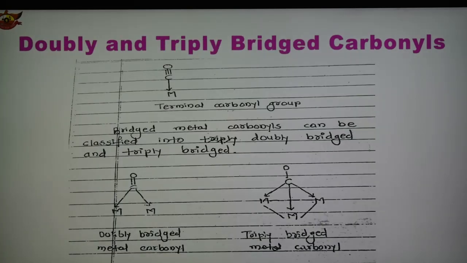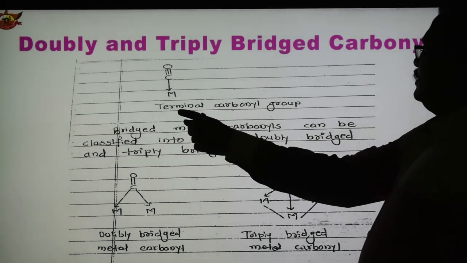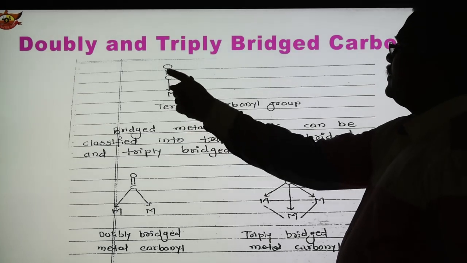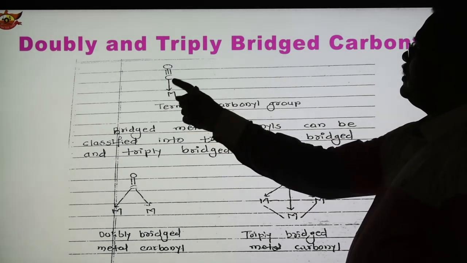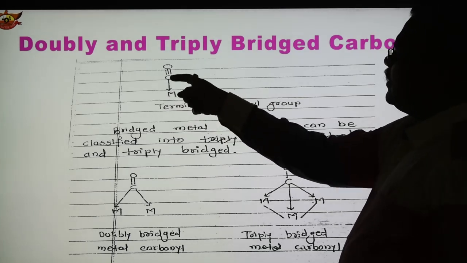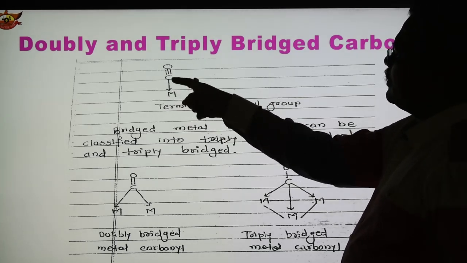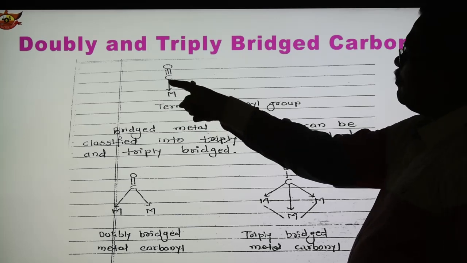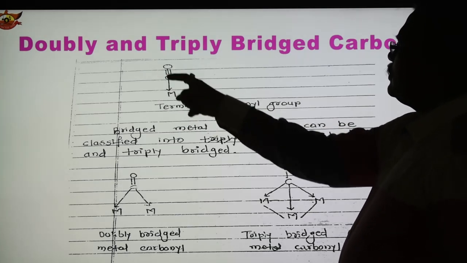And now, as we have seen, there are different types of bridge metals. This is the terminal metal and this is the terminal carbonyl group. This is the structure of the terminal carbonyl group. So this is the metal, and CO forms the coordinate bond with the metal. See, carbon donates an electron pair, forming this coordinate bond, and so this CO is known as